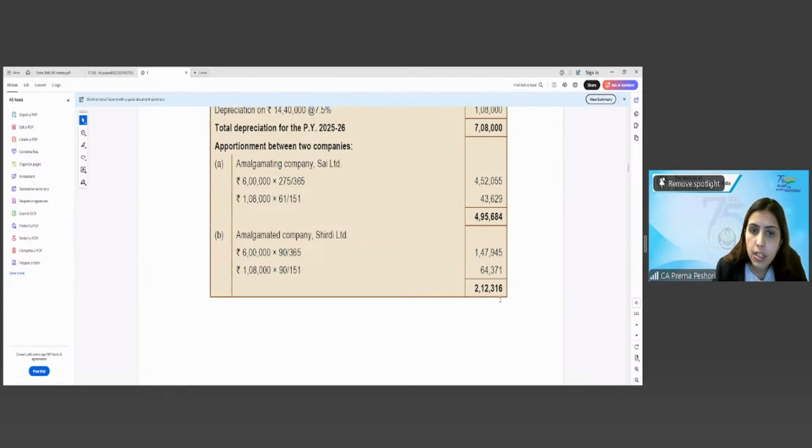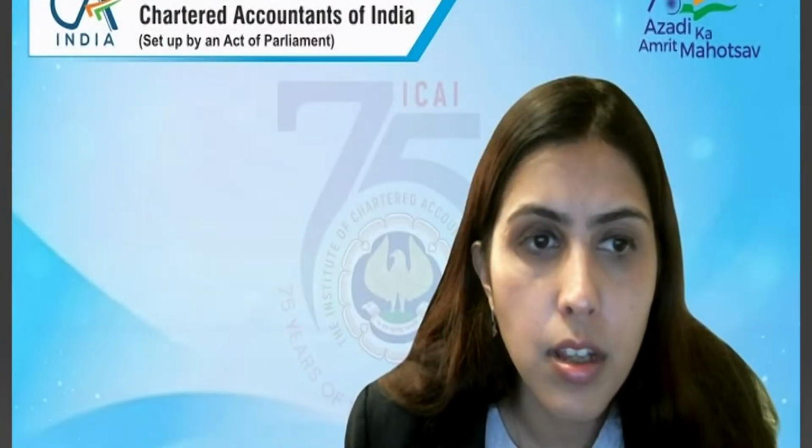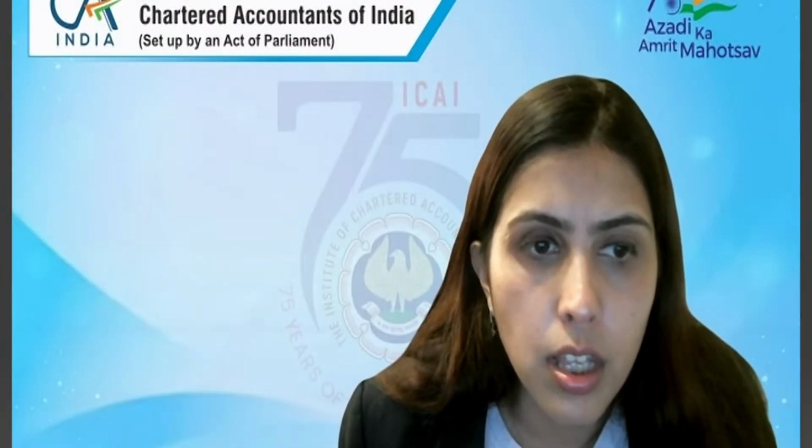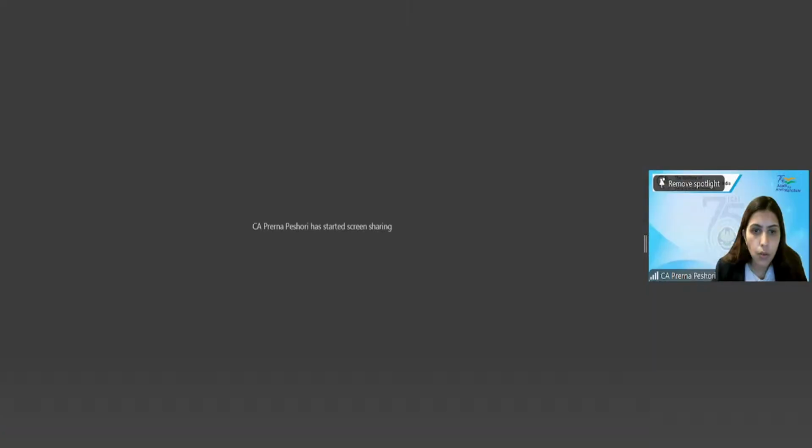Are we clear? Now, one another important point which is left out under section 32, which is what we have to see. Let me open up section 32 again.